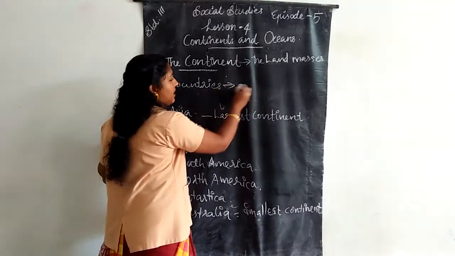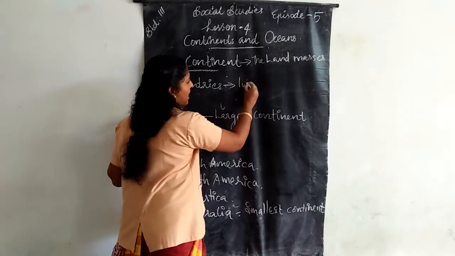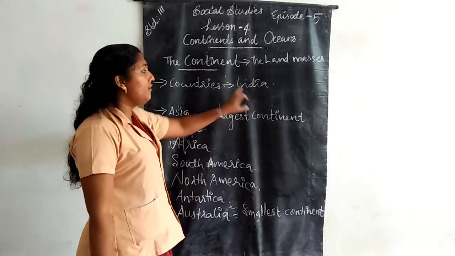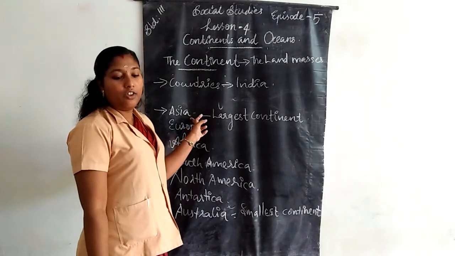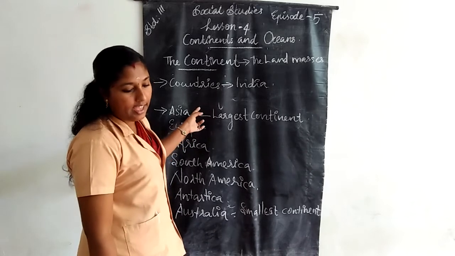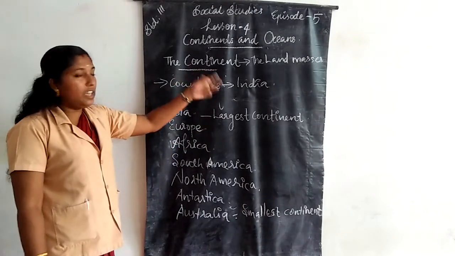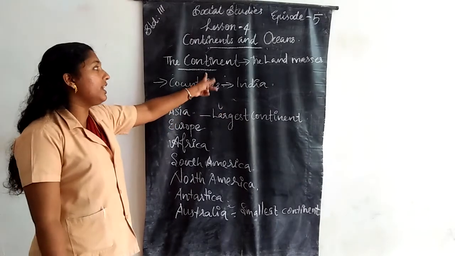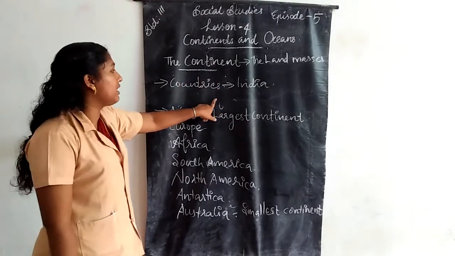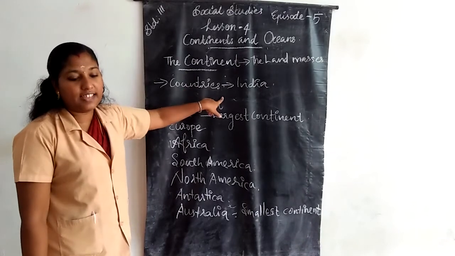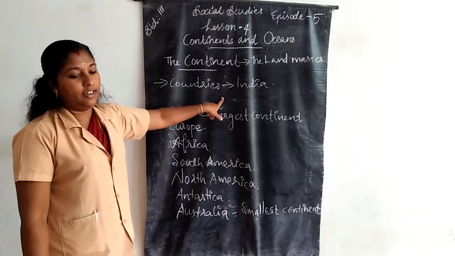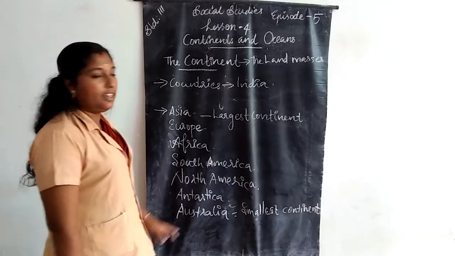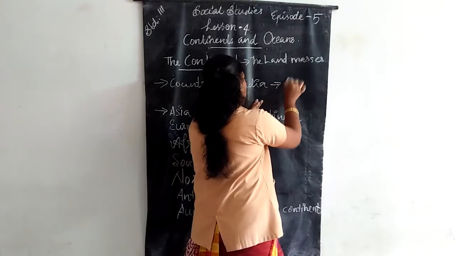India is a country. India is a country present on which continent? Asia. The continent is further divided into smaller parts, which are called countries. India is a country that is situated in Asia.